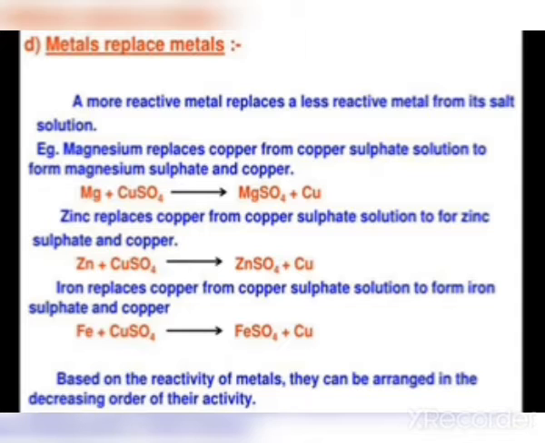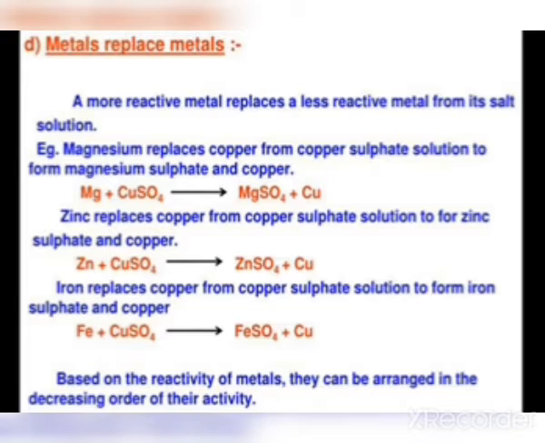We have already learned the different order of reactivity when metals react with oxygen or water. Here Mg replaces copper in copper sulfate.